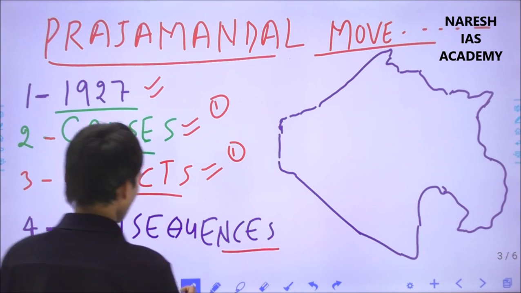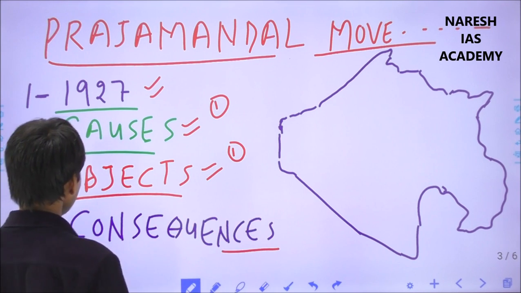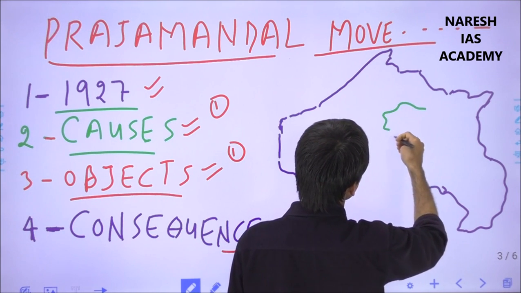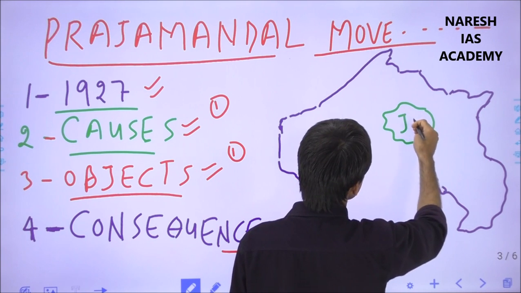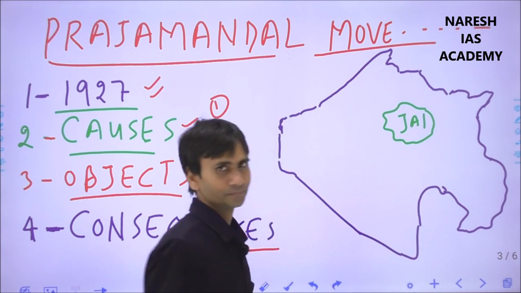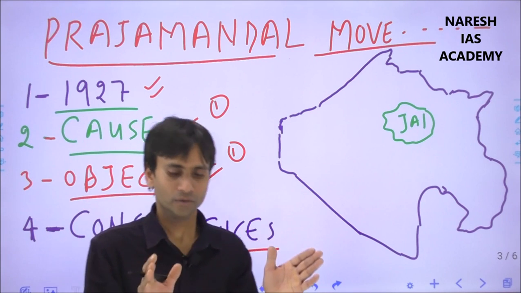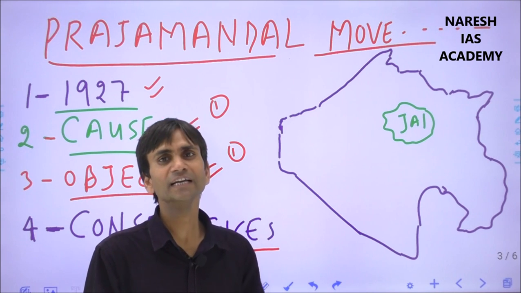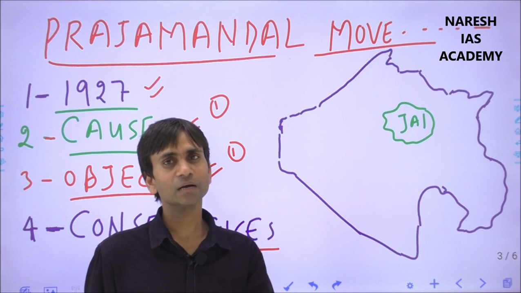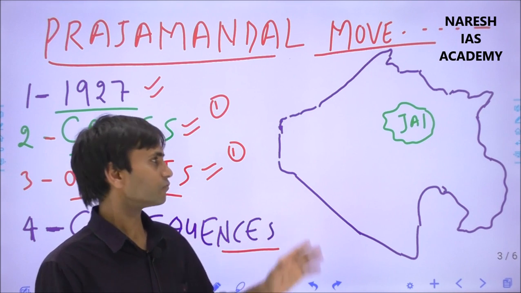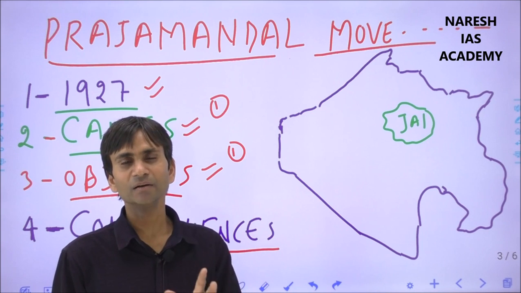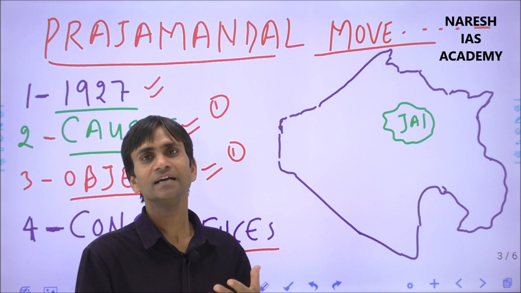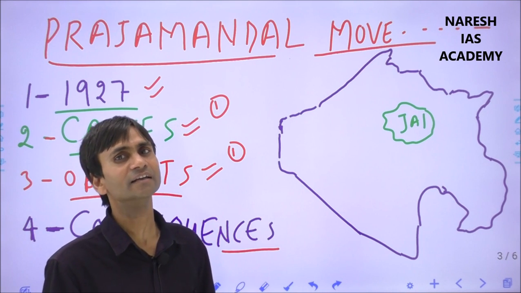The first landmark was the Amer state, or at that time the Jaipur princely state, where the first Prajamandal or People's Organization Conference was organized in 1931. The Jaipur Prajamandal was the first Prajamandal of Rajasthan, formulated in 1931 by Kapur Chand Patni, and later on there were some internal differences and it was reorganized in 1936.